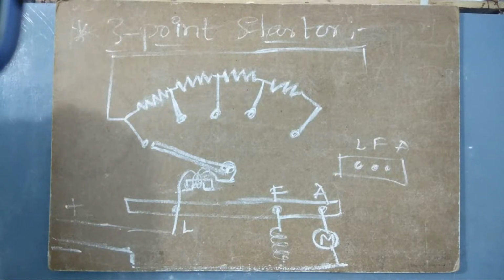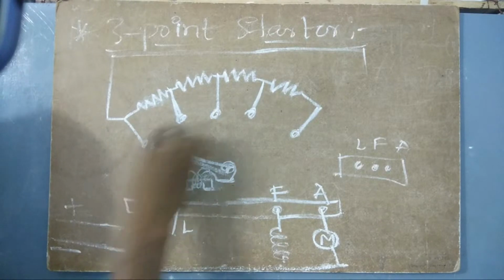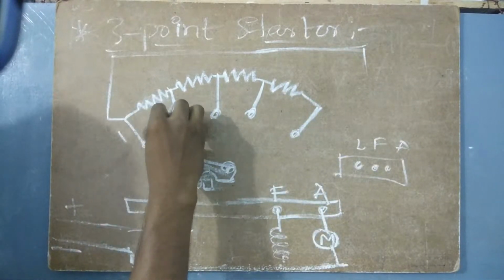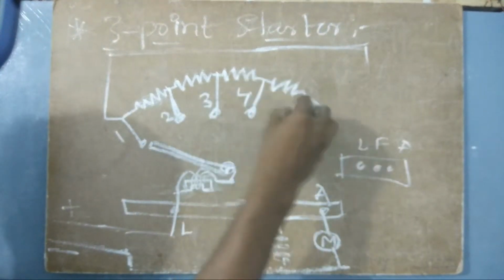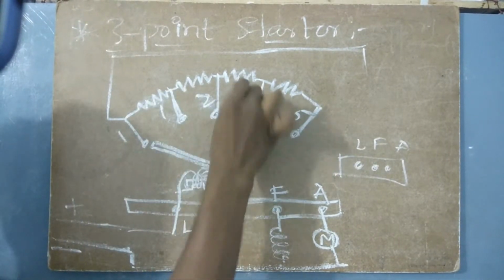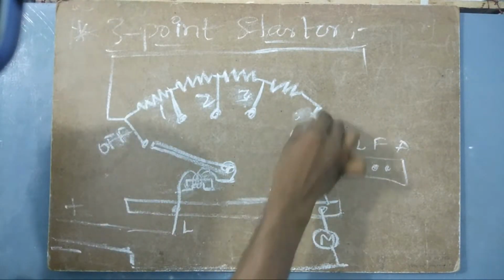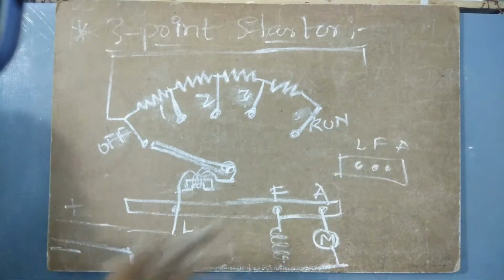So what happens automatically when we move this stud from point A, or let us name these 1, 2, 3, 4, 5, or we can also say 1, 2, 3, and this is off and this is run. We can also name it like that.